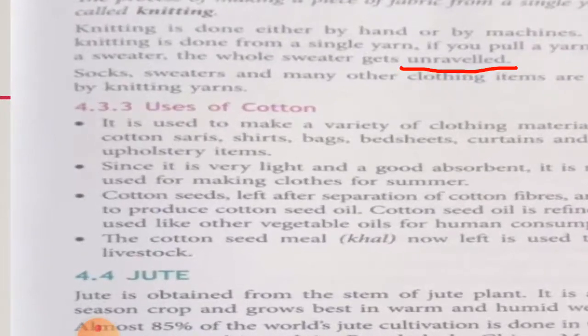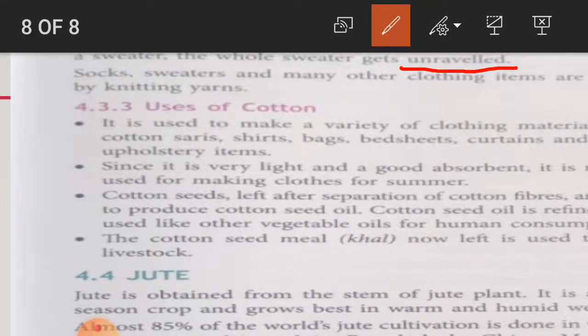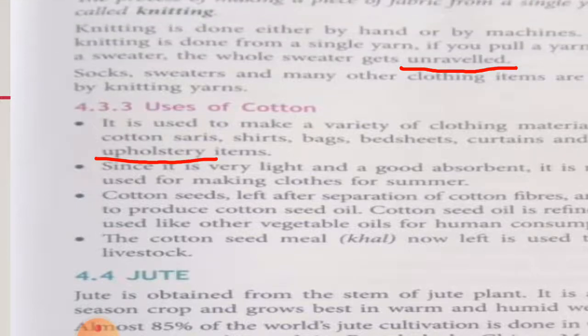Now, uses of cotton. Number 1, it is used to make a variety of clothing materials like cotton sarees, shirts, bags, bed sheets, curtains and other upholstery items. Underline this word, upholstery, which means the material which includes fabric that makes up the soft covering of chairs, sofas and other furniture items.